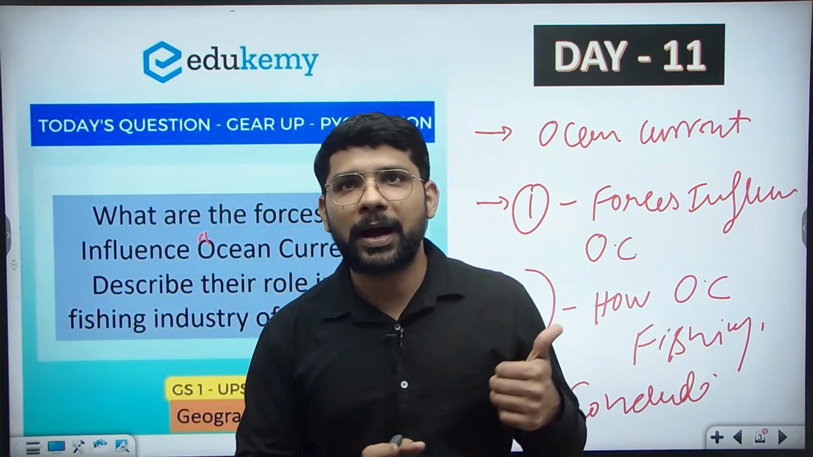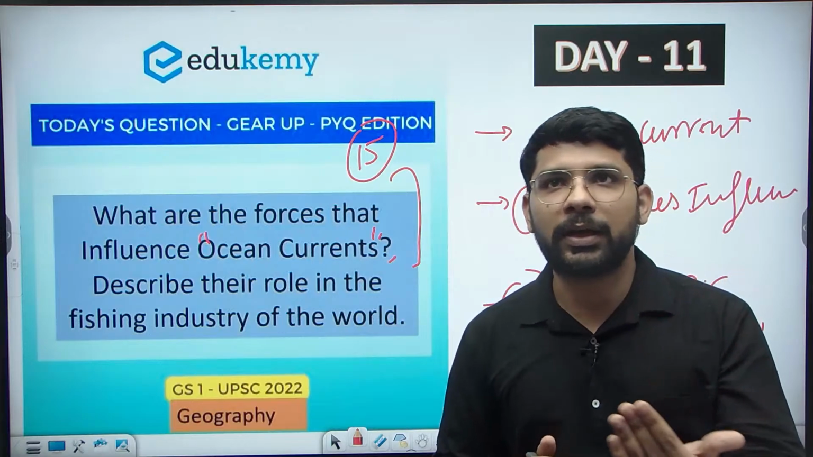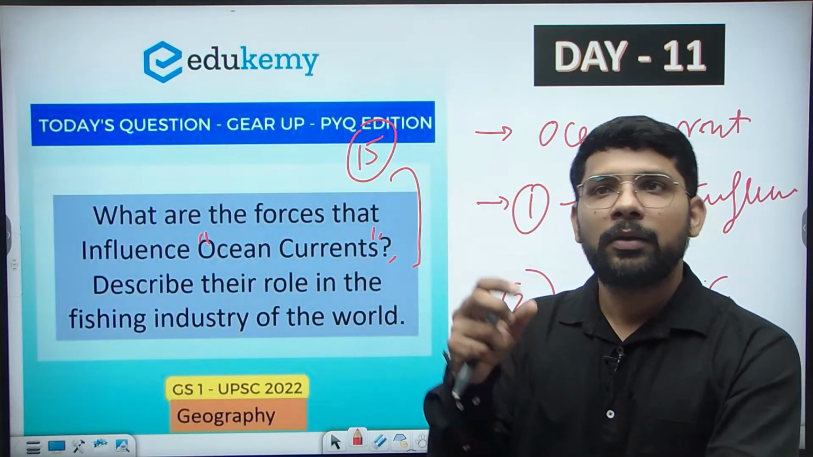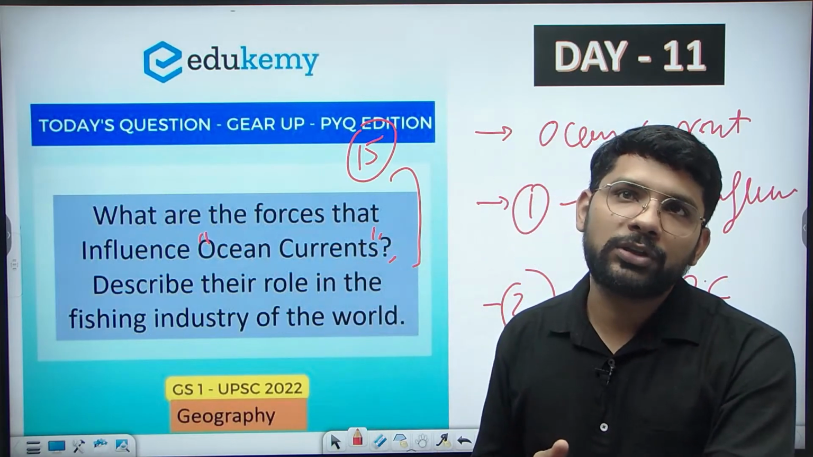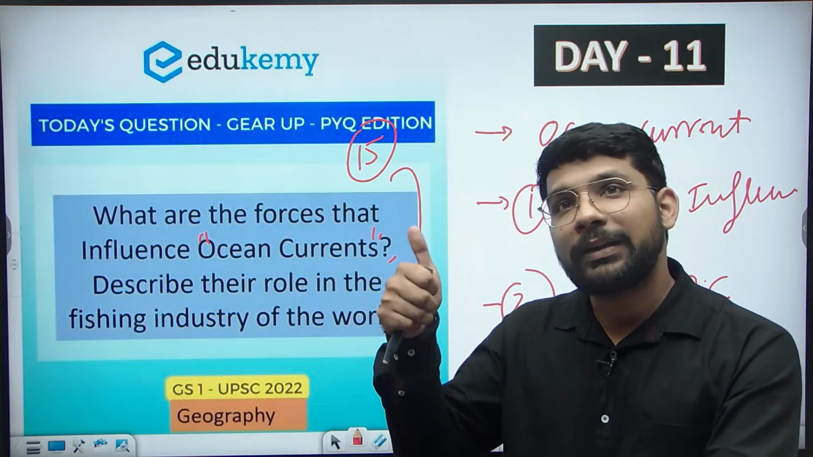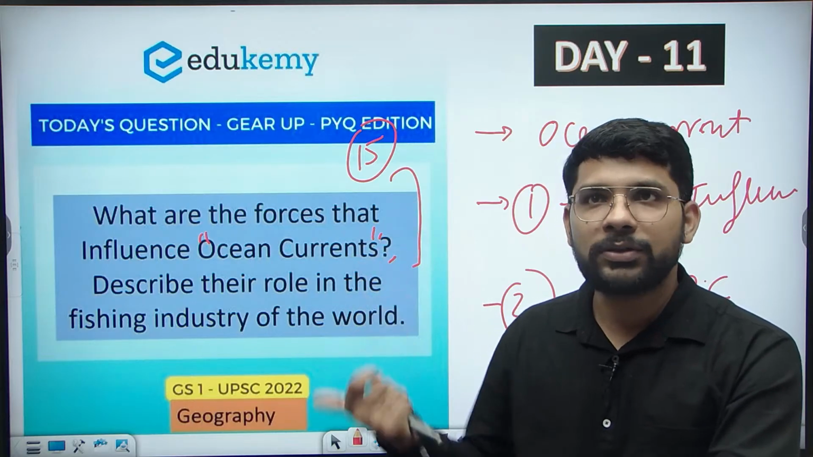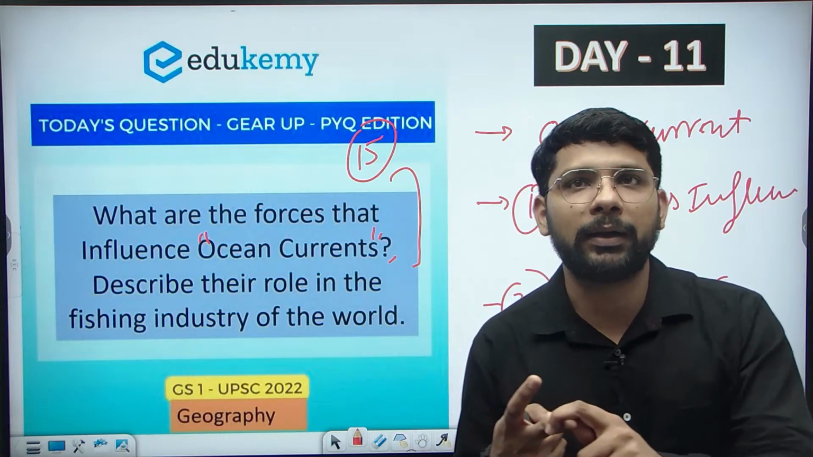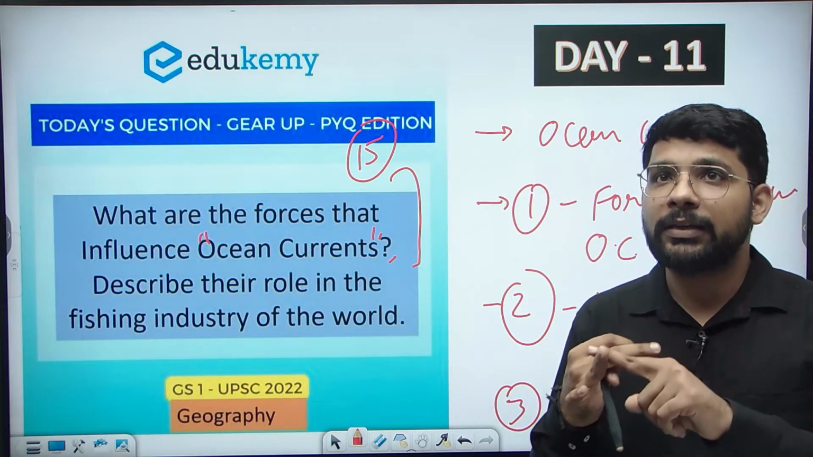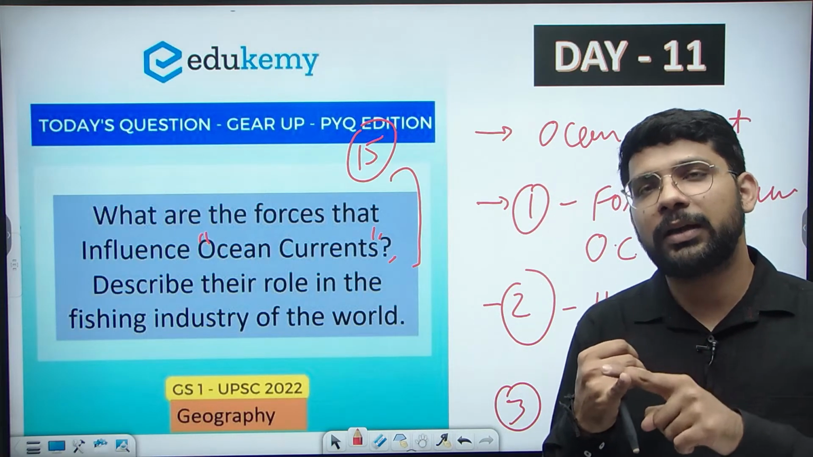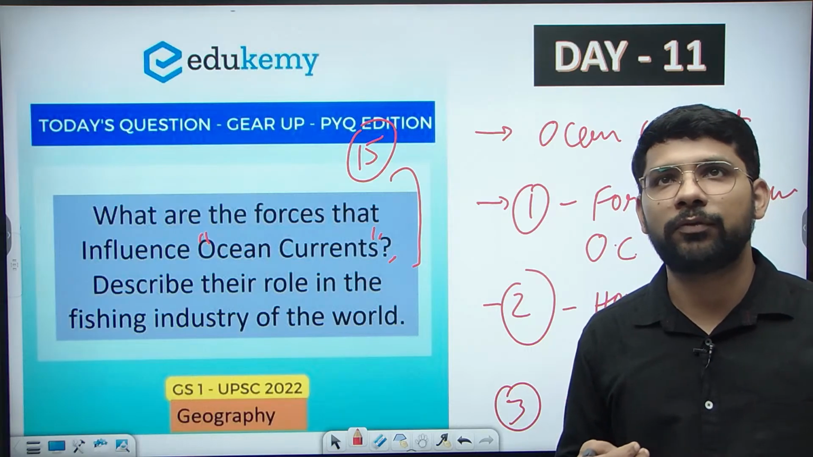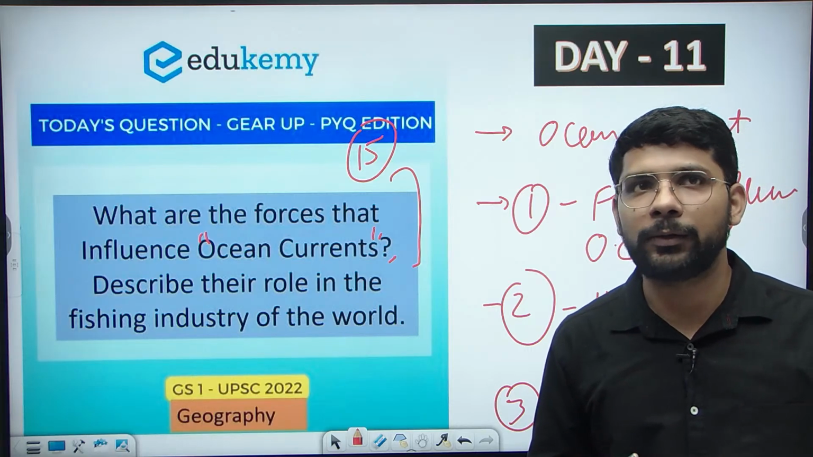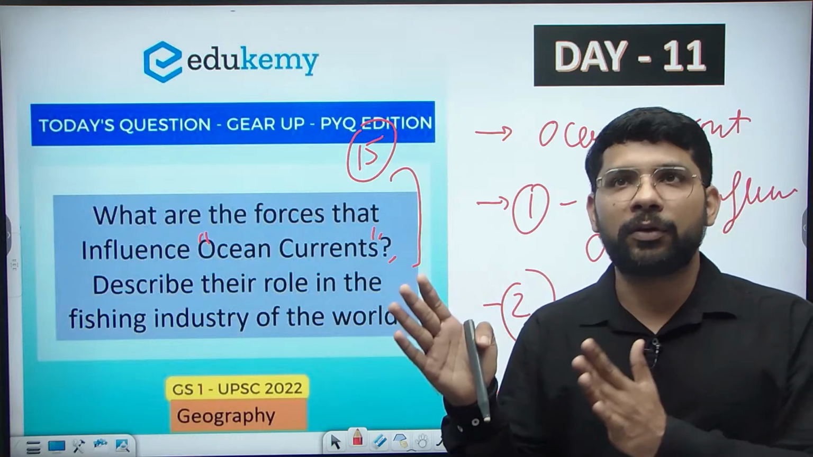In the introduction part, we will define what the ocean current is. In the body part, we will address the demands of the question. Number one, what are the major forces that influence the ocean current? And the second part, how the ocean current is helping the fishing industry of the world. So this is the decoding of the question.